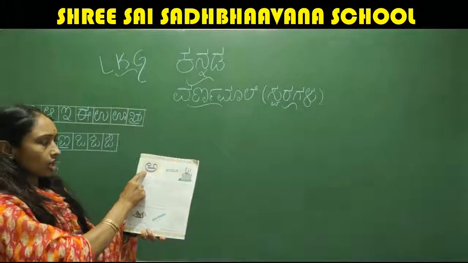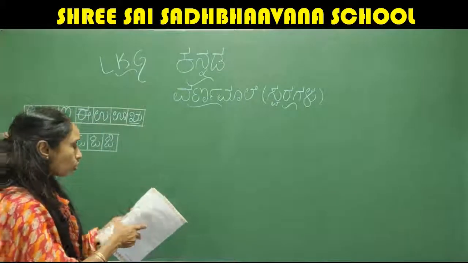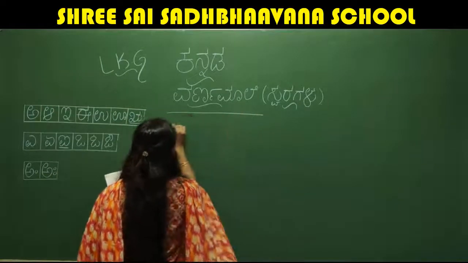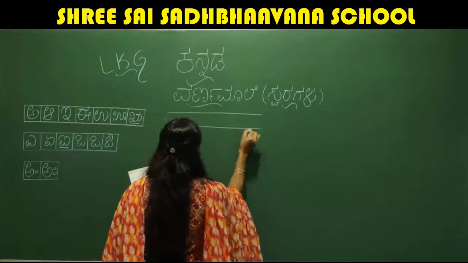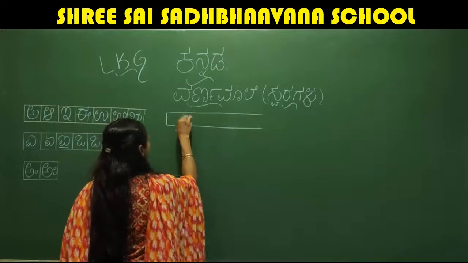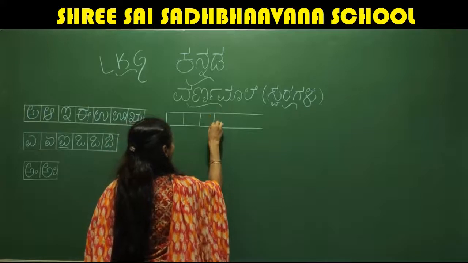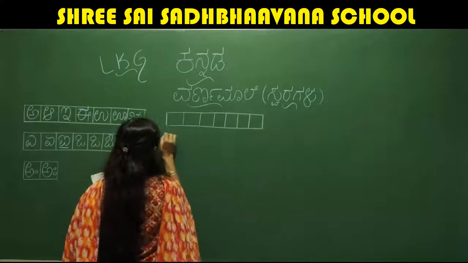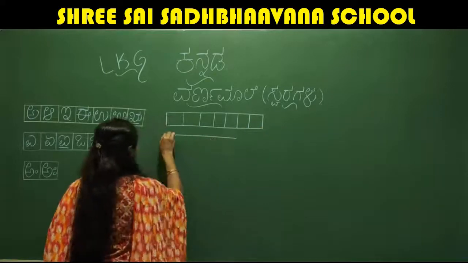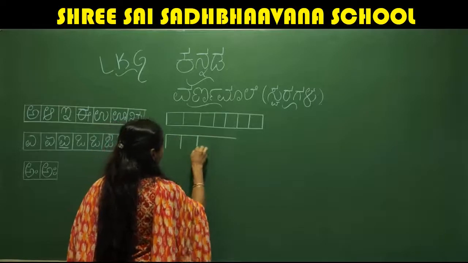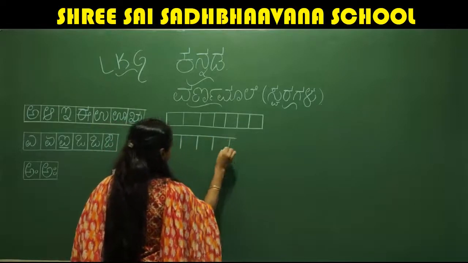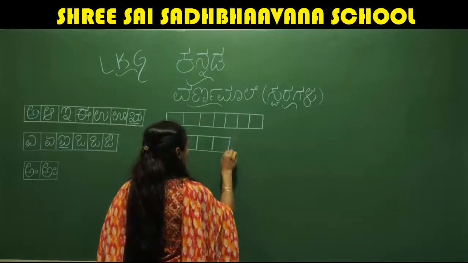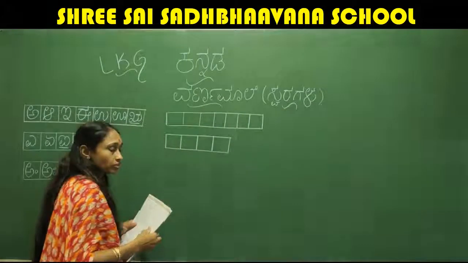So how to write this, children? Anyhow, you have learned the strokes also. Once again, I'll write all the strokes here. You have learned 12 strokes. 1, 2, 3, 4, 5, 6, 7, 8, 9, 10, 11 and 12. You have learned all the 12 strokes. You have practiced them also. I know you are very familiar with the strokes.